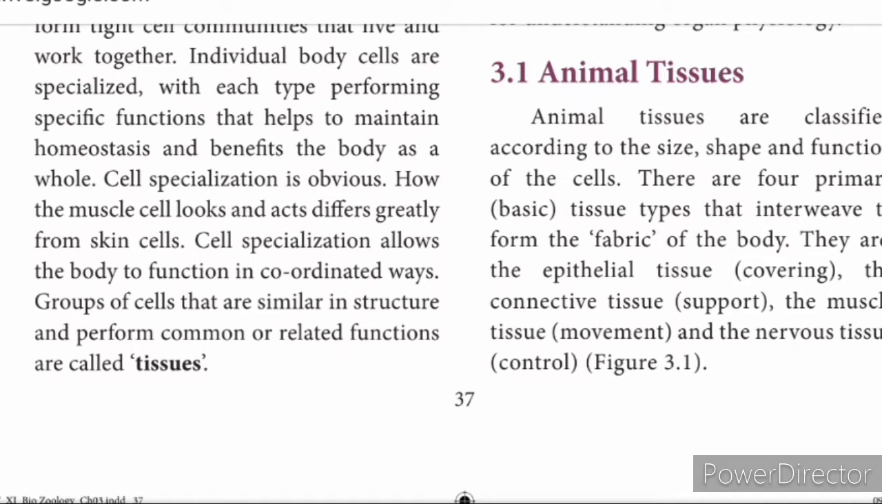Generally, the tissue which covers the outer body is called epithelial tissue. The connective tissue is for support. The tissues arranged are supported with the help of connective tissue. Then the main function of muscular tissue is movement, and nervous tissue is for controlling all the activities of the cell.